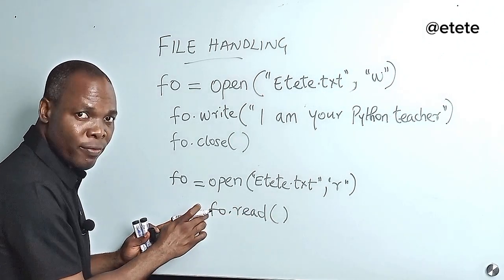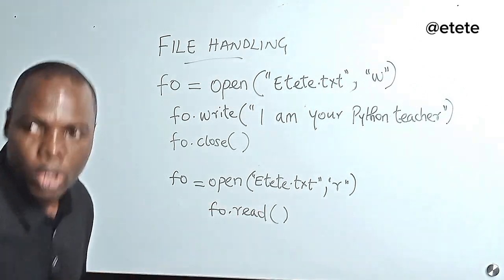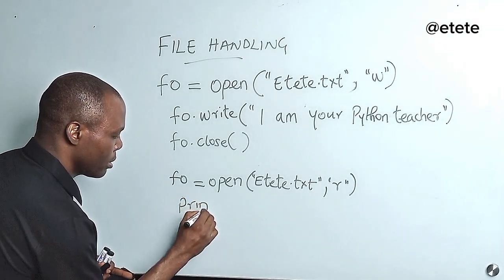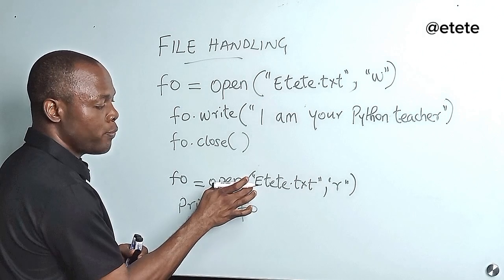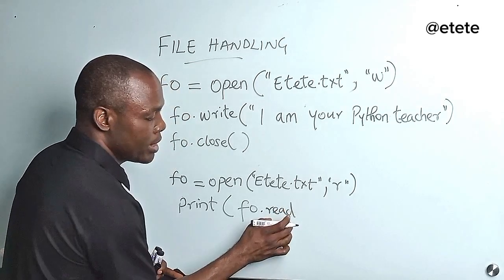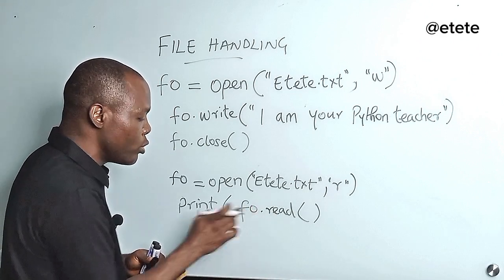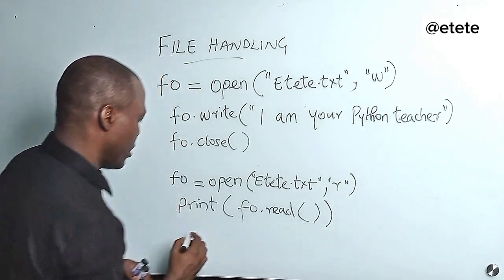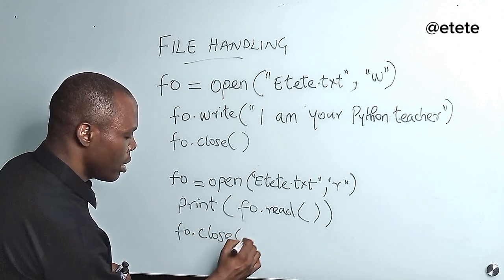So I can either assign it to a variable before I call my print function to print it, or I can directly supply this to my print function. So let me just do that. I can just say print, and then I will call the fo, which is the file object that this open function has created, dot read. This is a method, an attribute inside this object, that is going to be used to read from this file. Then I will say fo dot close. So I have to call my close function to close the file.